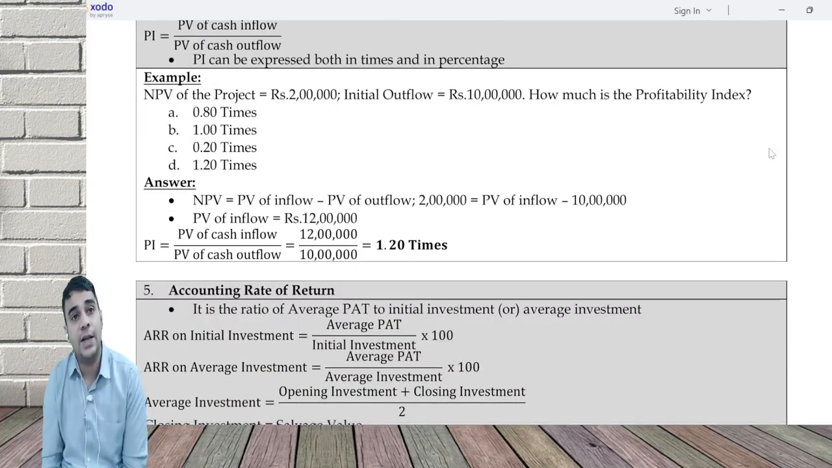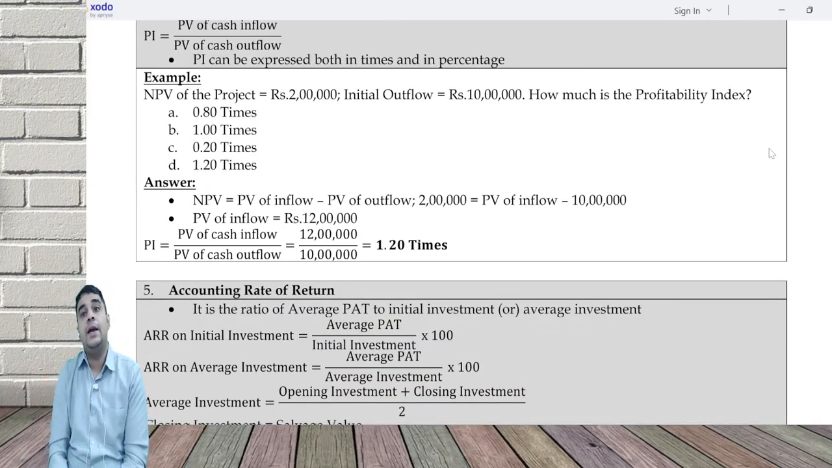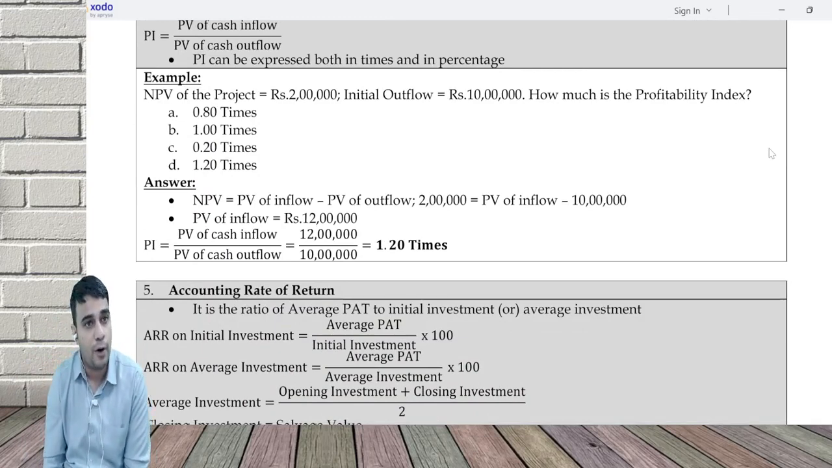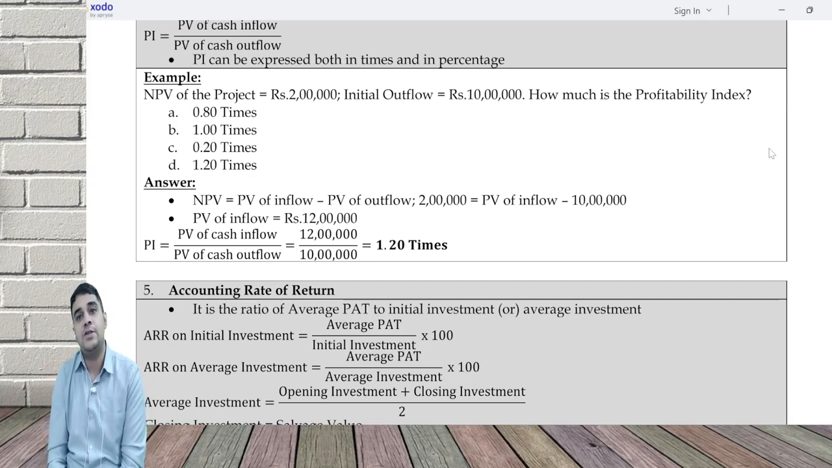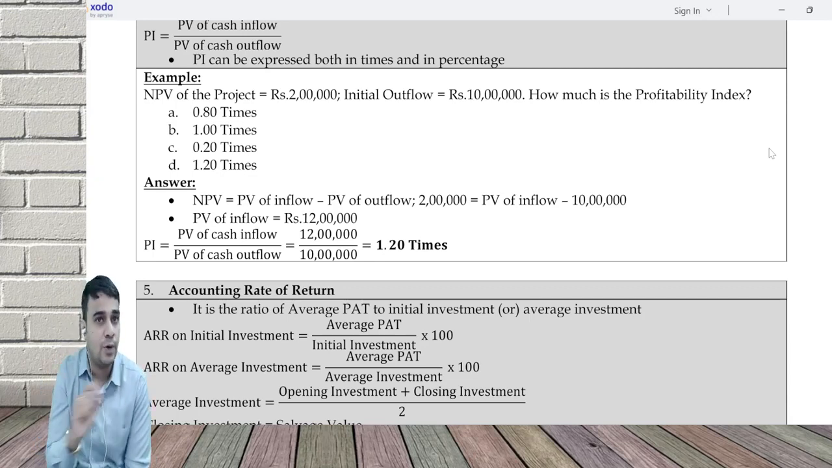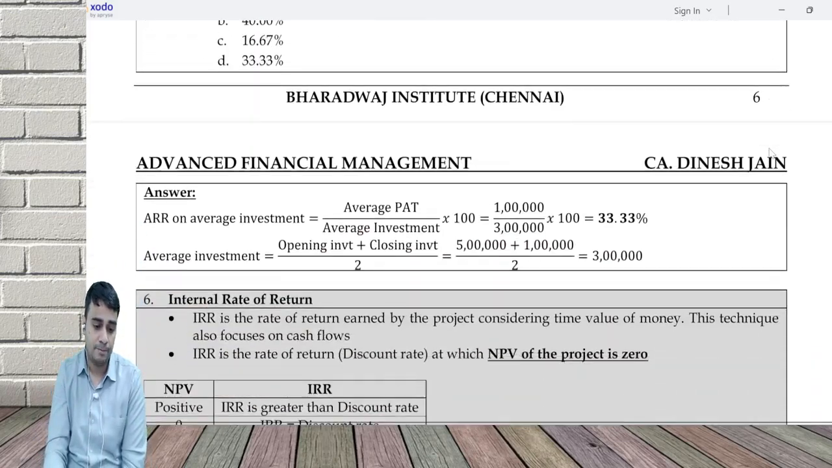Accounting rate of return is the ratio of average profit to the initial investment or average investment. Average profit is equal to the sum of all profits divided by the number of years. Initial investment is the initial outflow. Average investment is initial plus salvage value divided by 2.